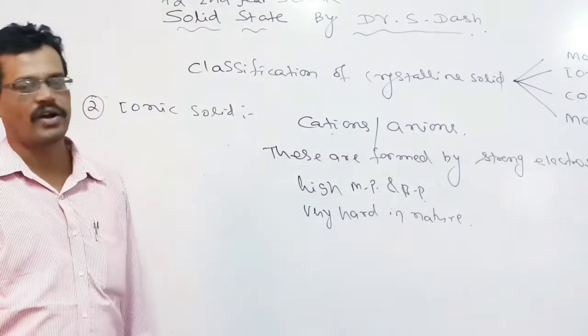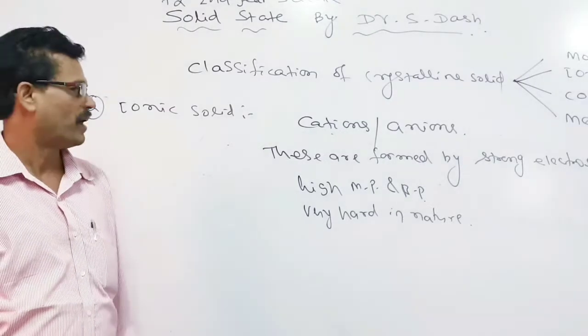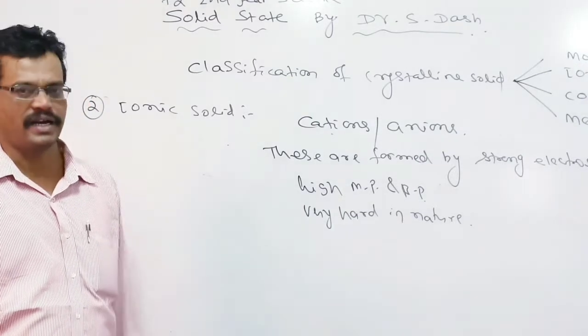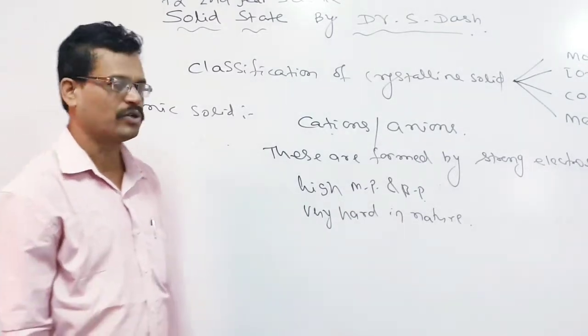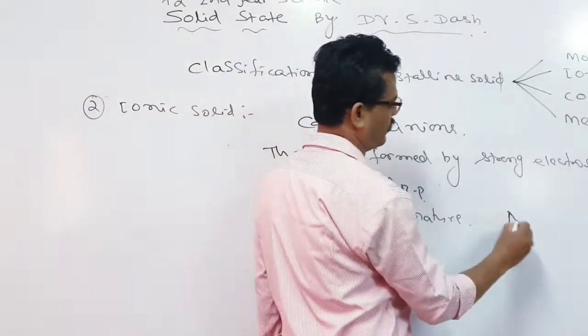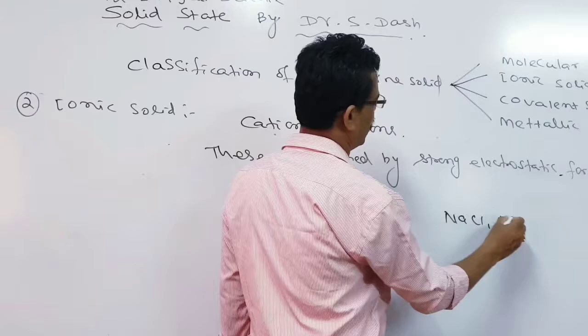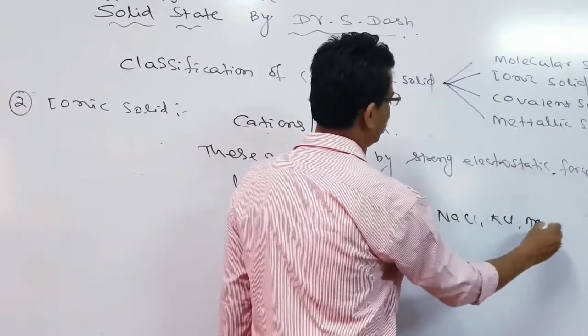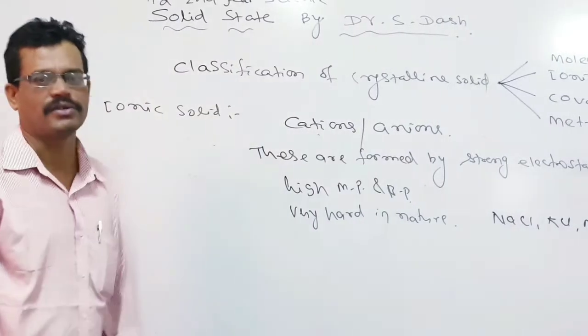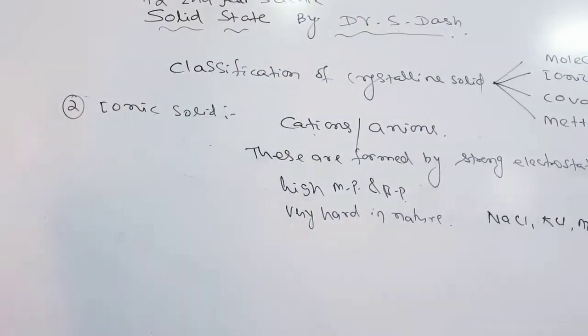As a result, current is carried by these substances. So these substances can carry current in their molten states or aqueous solution states. Some examples are NaCl, KCl, MgCl2. These compounds show the properties of ionic compounds.